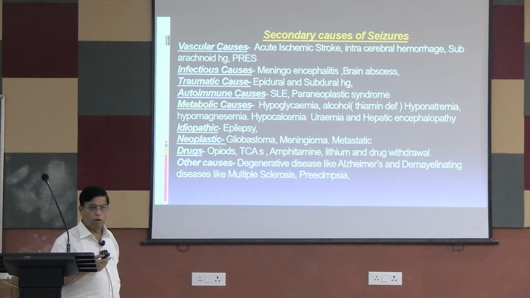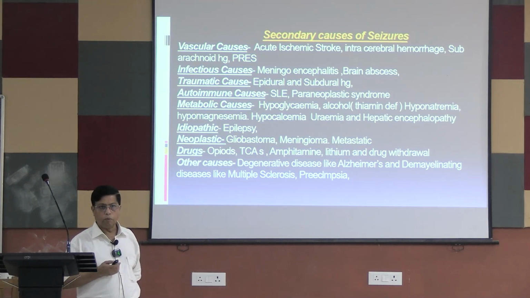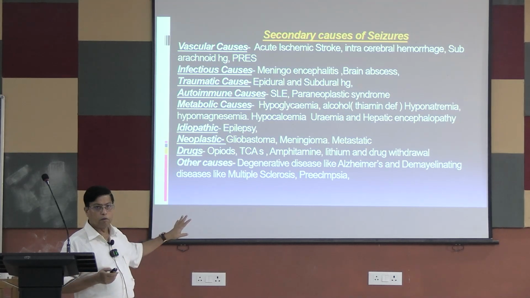Suppose an alcoholic patient comes to the emergency room with an episode of seizure, convulsions. What may be the causes? Suppose the patient has mild jaundice, alcoholic liver disease, and is presenting with convulsion in the emergency. What are the causes? You can find many causes from here.